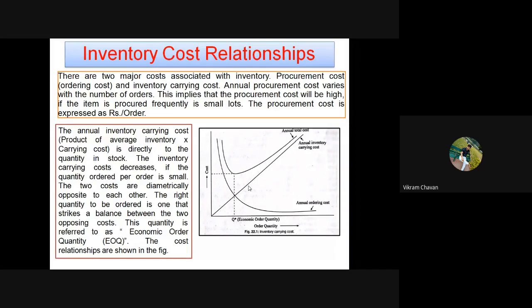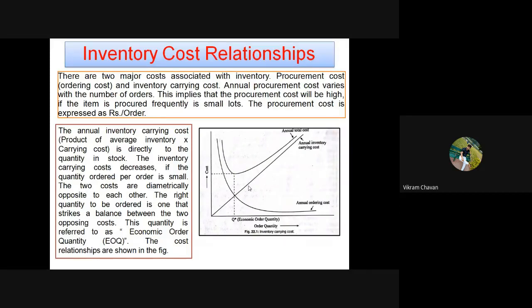So for the next 1 month, that particular stock will carry extra charges for the space, for electricity, for ventilation, for transportation, or for movement purposes. That cost will be considered as inventory carrying cost.